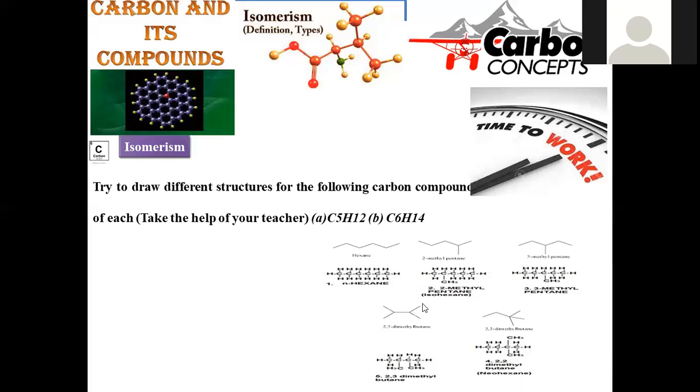Otherwise, we may shift 2 of the methyl groups. So 2 methyl groups become branches, one methyl at the second and another methyl at the third position. This is another possibility. And the last possibility, 2 methyl groups are present on the same carbon atom. We are not going to locate them on adjacent carbons. Rather, both side chains reside on the same carbon. It becomes a quaternary carbon. So this is another possibility. In this manner, C6H14 is able to exhibit these many structural isomers.